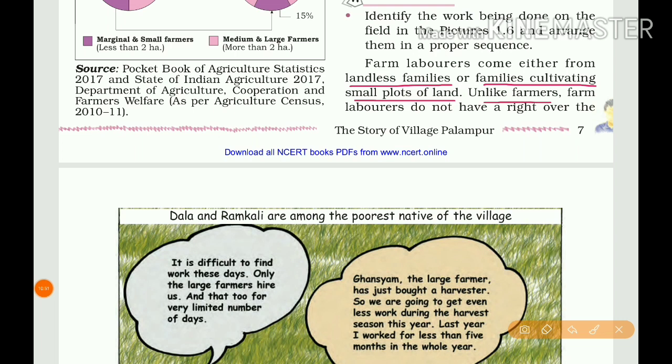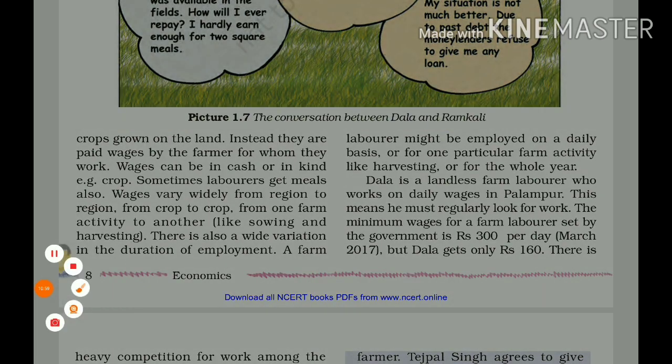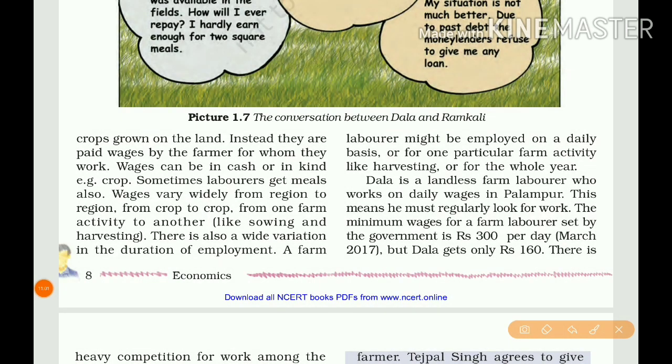Unlike farmers, farm laborers do not have rights over the crops grown on the land. So those who hold the land, even if they are not cultivating, the owners of the land only have the rights on the crops. But those who are working as laborers don't have any rights on the crops. Instead, they are paid wages, which they get from the farmer for whom they work.